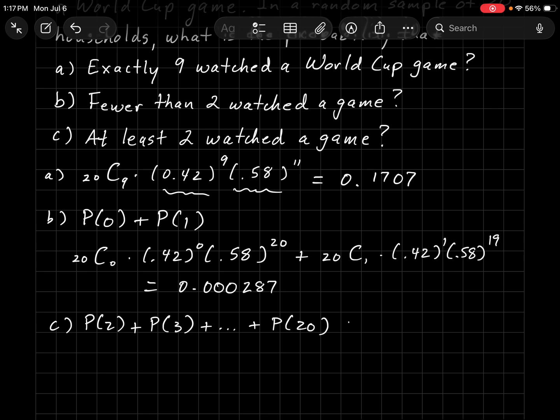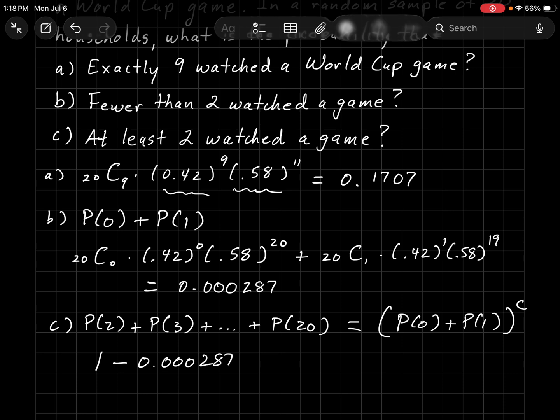Well, notice that this is the complement to the number that we just found. So instead of doing a lot of work, we can simply do 1 minus the value we found in part B. And we get a probability that at least 2 households watch a game of 99.97%.